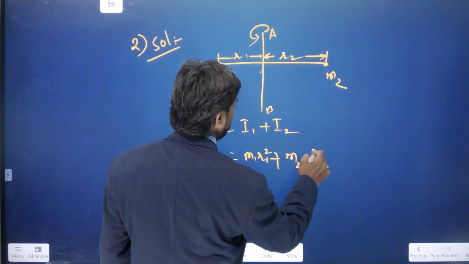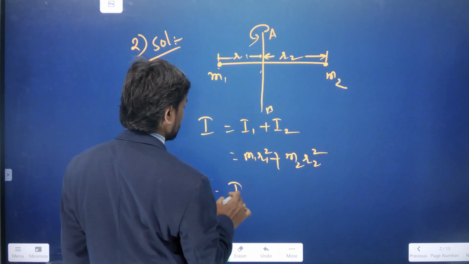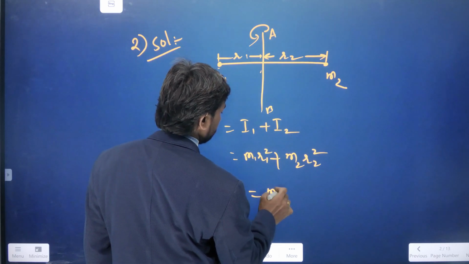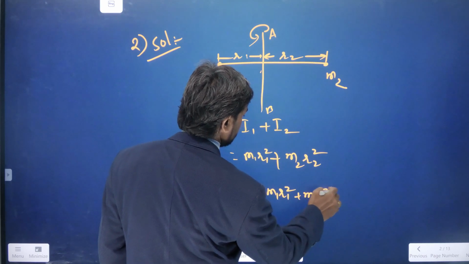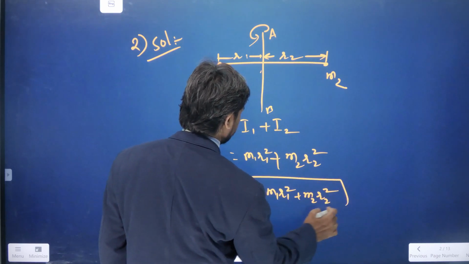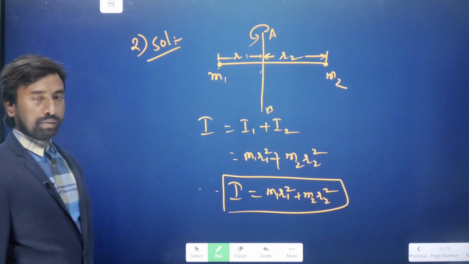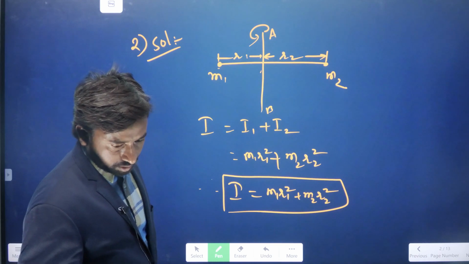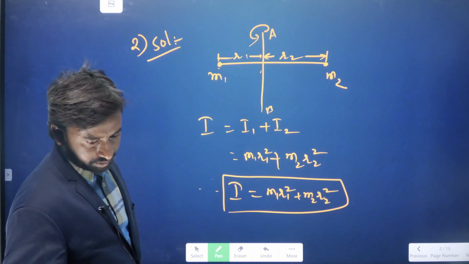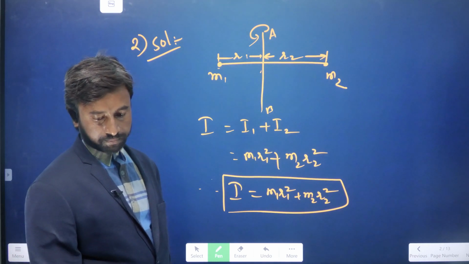Therefore the moment of inertia I is equal to M1 R1 square plus M2 R2 square. This is the moment of inertia about the line AB. This is the first option, option 1.